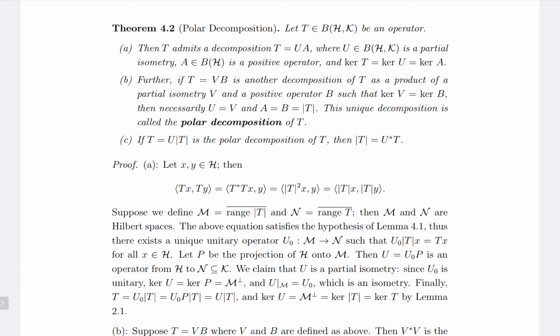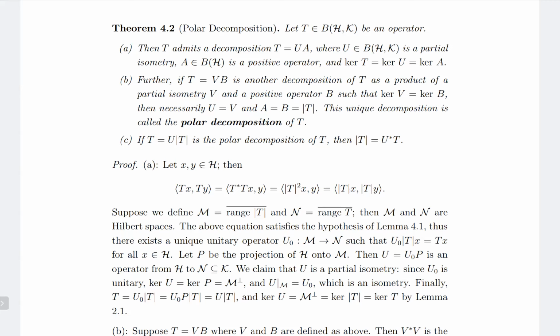Now because M is a closed subspace of H, let P be the projection of H onto M. Then we can consider the operator U, which is equal to U0 P. This operator is an operator from H to N, and our claim is that U is a partial isometry.